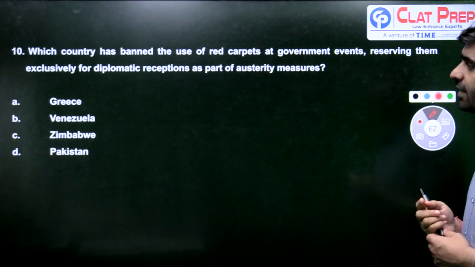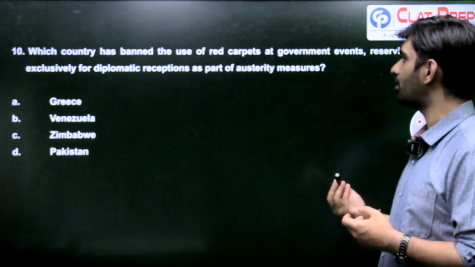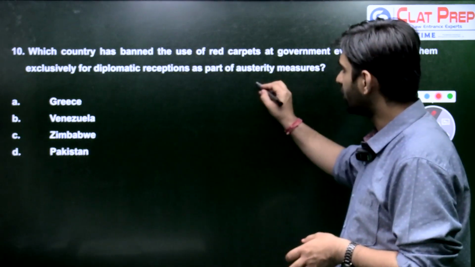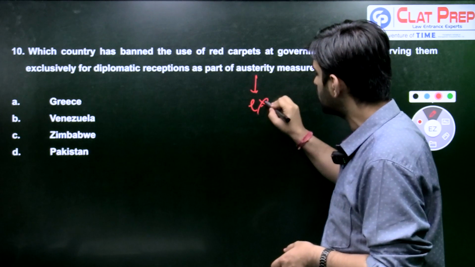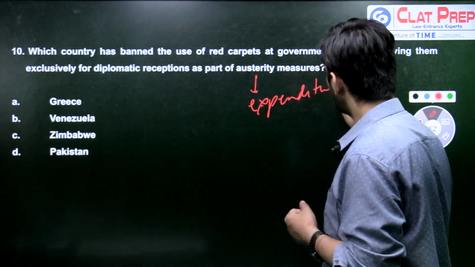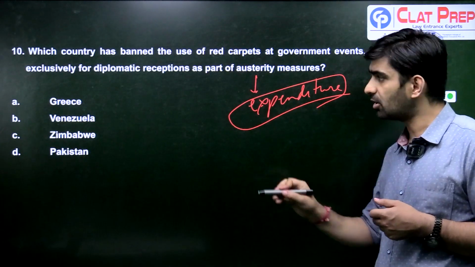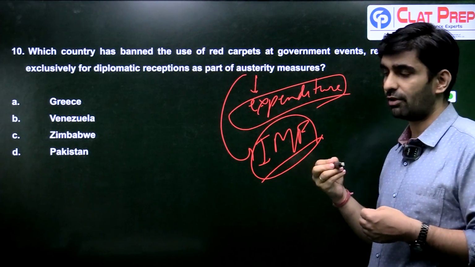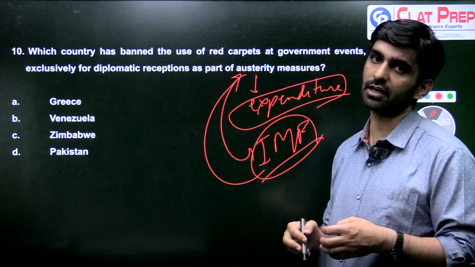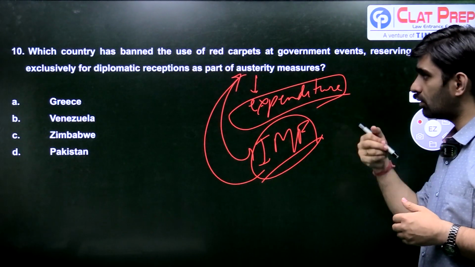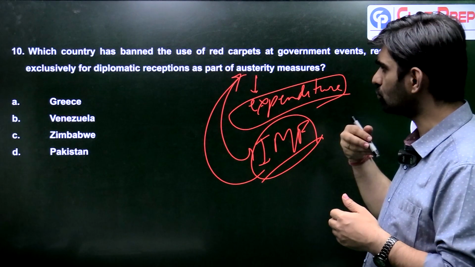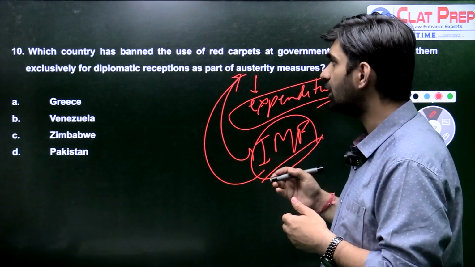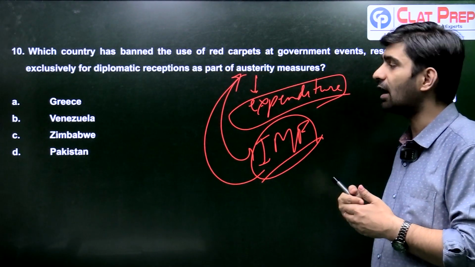Next question is regarding which country has banned the use of red carpets at government events, reserving them exclusively for diplomatic reception as part of an austerity measure. Austerity measures basically means that when you try to cut your expenditure, it would be called an austerity measure. This country has taken austerity measures because it has taken a loan from the IMF, International Monetary Fund, and one of the conditions when you get an IMF loan is to keep your accounts in control. So this country has taken a decision to send a symbolic signal to the people of the country also, that we are also going to stop all kinds of unnecessary expenditure.